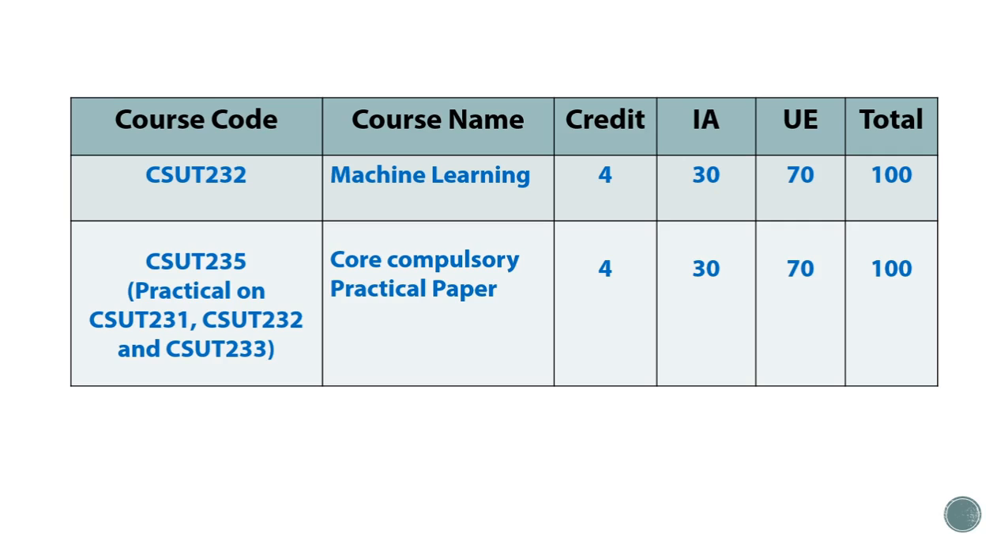So in this way there are total 100 marks. Then there is a practical depending on 3 papers, that is 231, 232 and 233. So depending on these 3 papers there is a core compulsory practical paper. Code of that paper is 235. Again it is having the same credits, that is 4, and total marks are also as per the theory paper, that are 100.